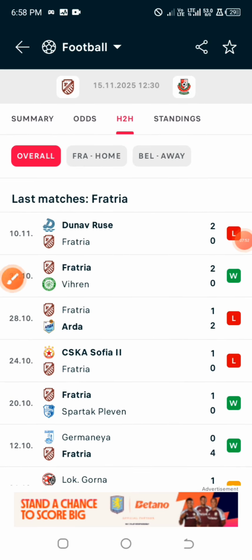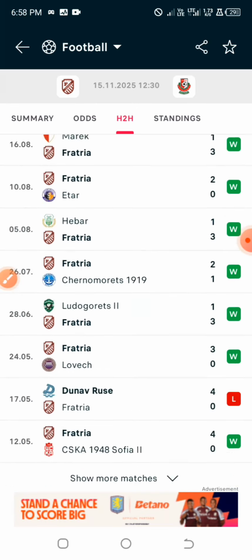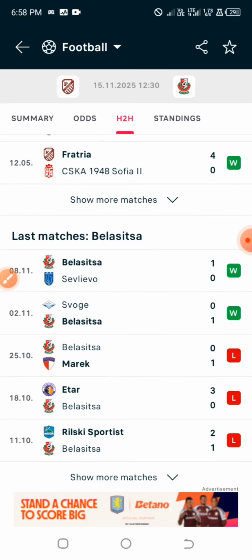All right, so out of the last 10 home games that they played, they won 8 of them, at least 80%. And checking for the away team, in the last 10 away games that the away team played, they must not win more than 3. Let us check.